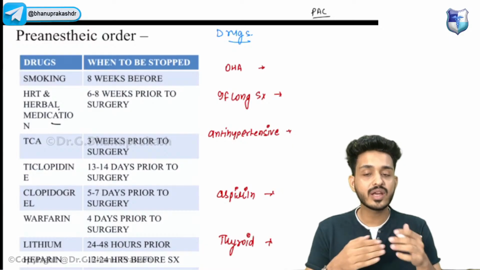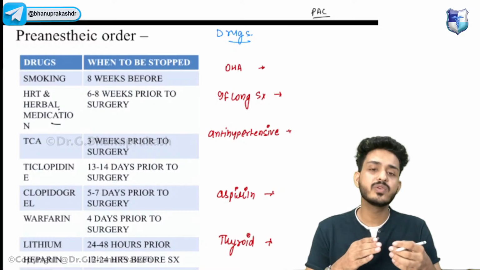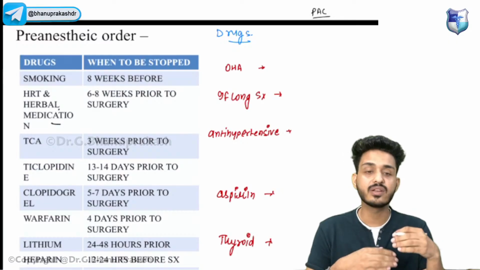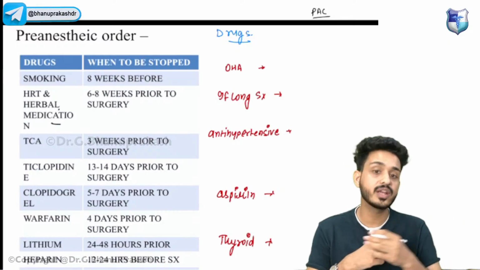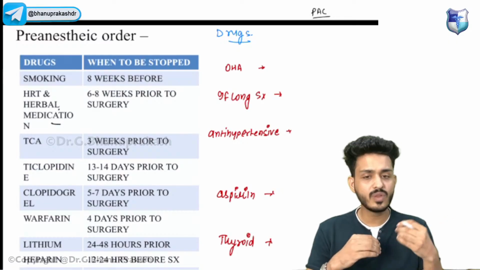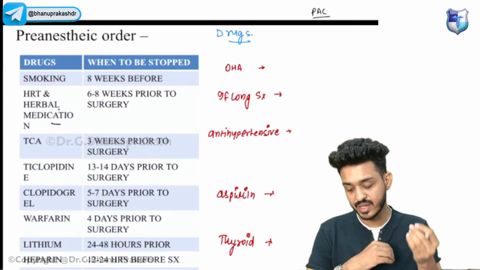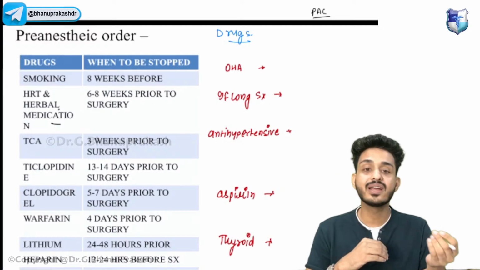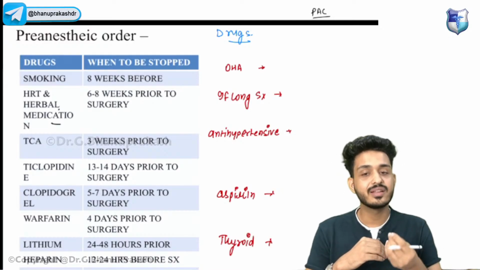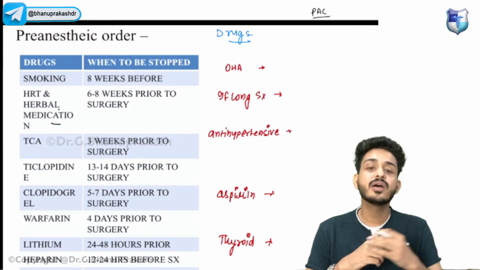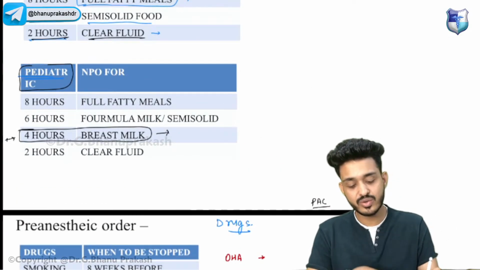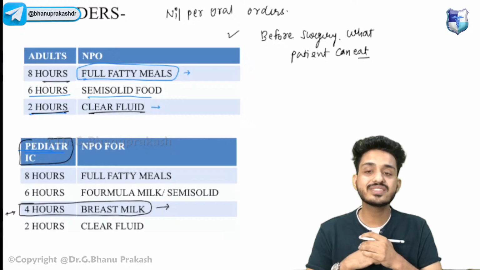Okay, then I will tell my patient what they can eat before surgery. For example, if tomorrow is the surgery in the morning, then on the night itself, you can have full fatty meals. Okay, if you want to have biryani, you can have biryani the night before the surgery. But before the surgery, you need to eat according to the NPO guidelines.